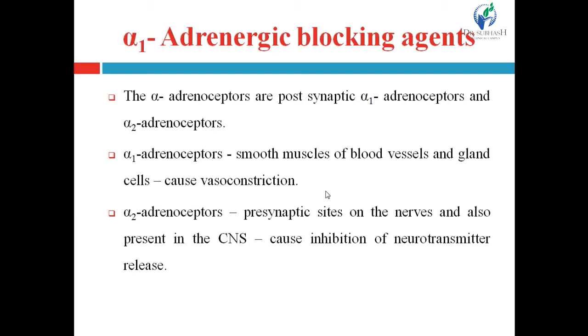That is the action of central sympatholytic drugs, which are potent alpha-2 adrenoreceptor agonists. They cause activation of alpha-2 adrenergic receptors, and activation of the alpha-2 adrenergic receptor causes inhibition of neurotransmitter release.